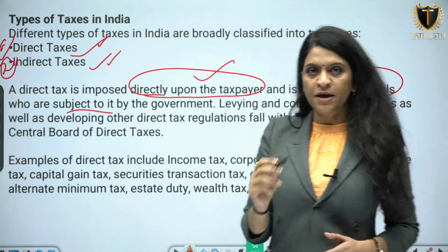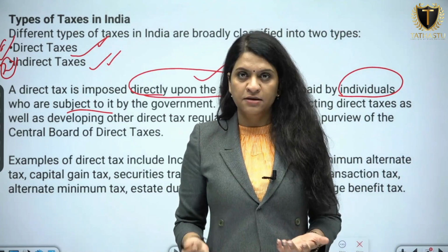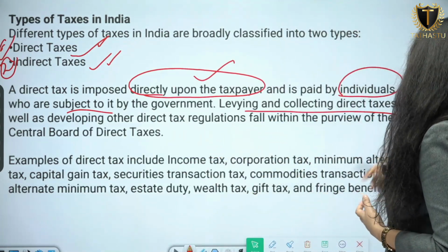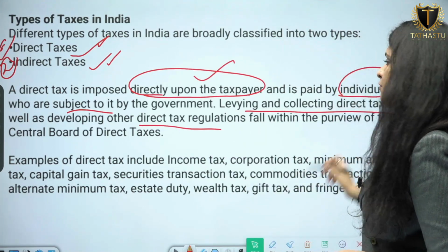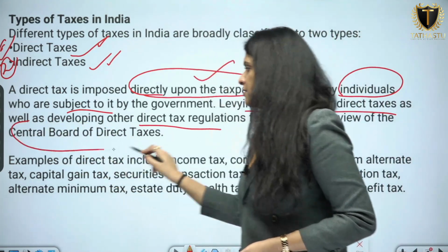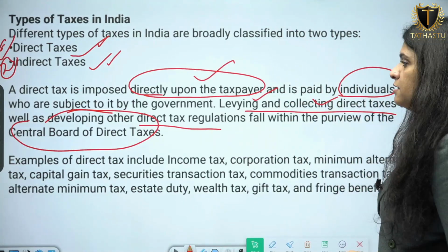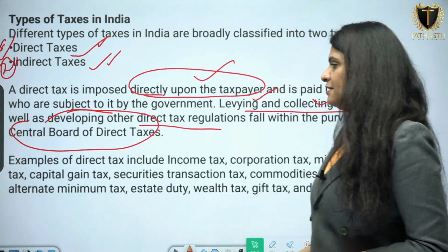So the same person on whom it is levied pays the tax. It cannot be shifted to another person. So the levying and collection of direct taxes, as well as developing other direct tax regulations, fall within the purview of the Central Board of Direct Taxes. So levying or collecting direct taxes comes under whom? Central Board of Direct Taxes, CBDT.